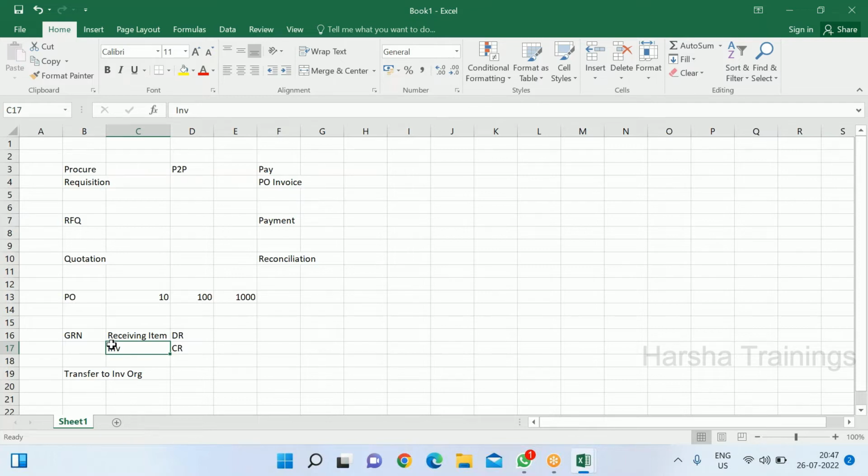So here when we receive an item, we have to show accounts payable credit, right? Because we have to pay for what we have received. What about stock in hand? Which one are you talking about? How can you show stock in hand? See, stock in hand we show once we move to the inventory organization, right? So stock in hand is nothing but inventory material here.